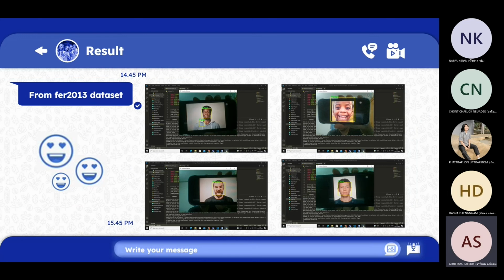The first result is from the FER 2013 dataset. As you can see, the first picture is detected as fear, but it's not correct because it is disgust. The second is happy, and it detects happy, so it's correct. The third is an angry face, and it detects angry, so it's correct. The fourth is a neutral face, but it detects fear, so it's wrong.